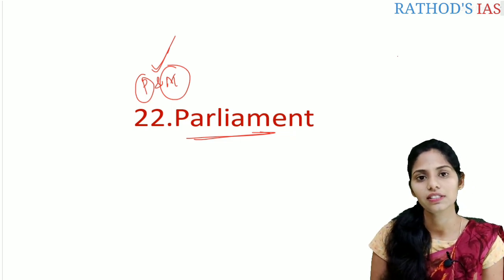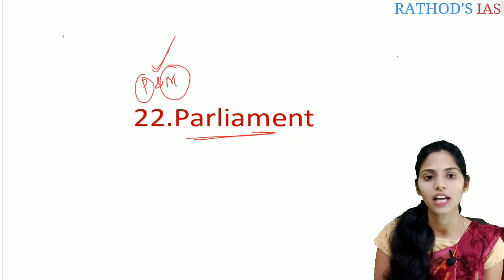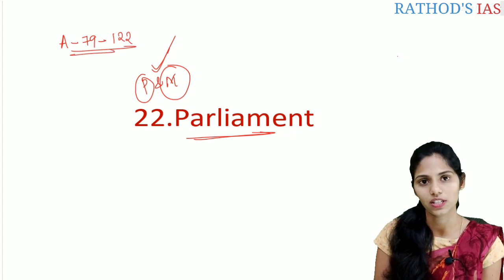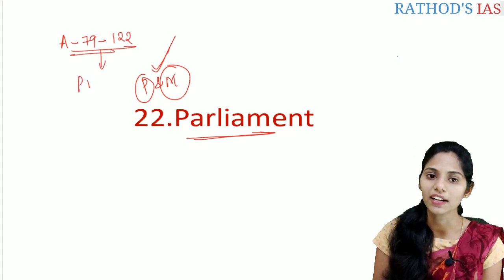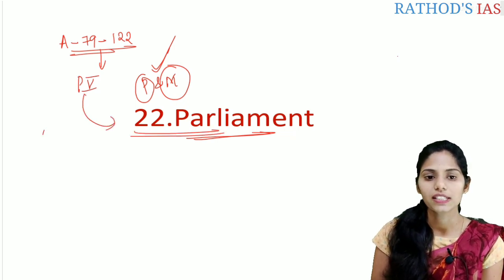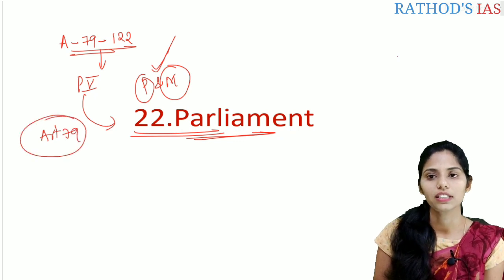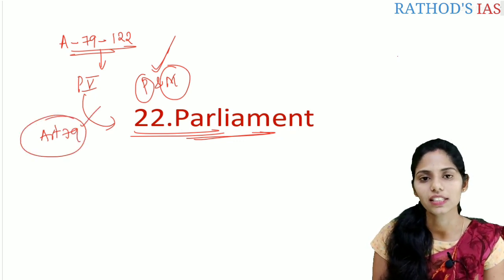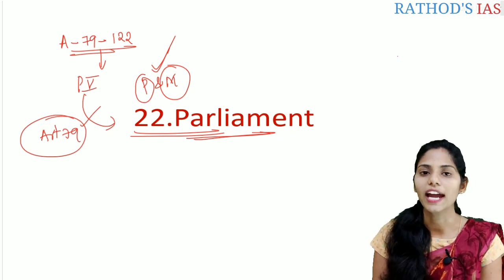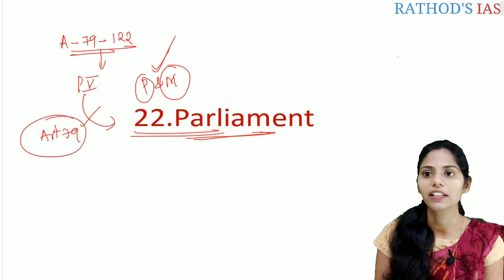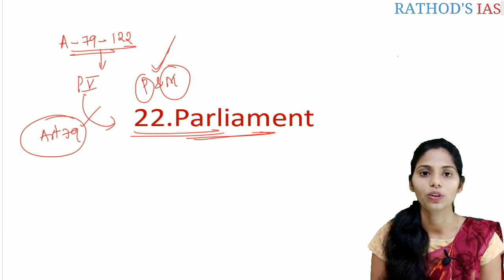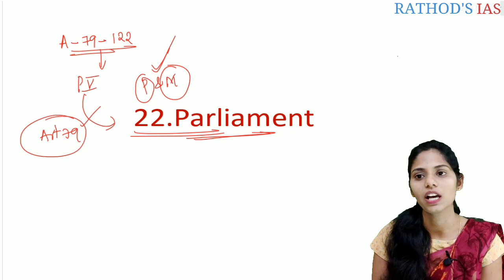First, let us see the introduction before getting into the topic. So if you see the articles, mainly from Article 79 to Article 122 of the Indian Constitution, mainly present in Part 5 of the Constitution, that talks about the Parliament. So first let us see Article 79. What is it talking about? Article 79 says that there shall be a Parliament for the Union, which shall consist of the President and two houses. And what are those two houses? Those two houses are the Council of the States and the House of People.